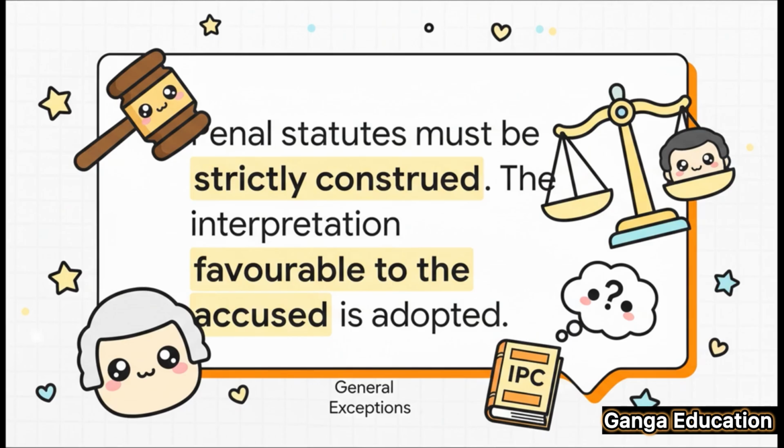In the landmark case of Tolerem Relumo versus the State of Bombay, the Supreme Court laid down a vital rule. If you can interpret a criminal law in two ways, you must choose the one that helps the accused person. And guess what? General exceptions are always an interpretation that favors the accused, so they have to be considered.